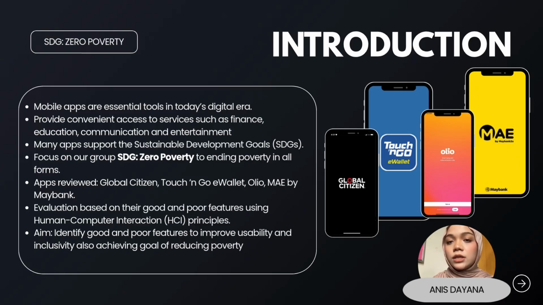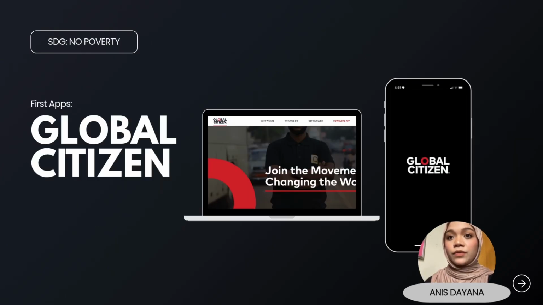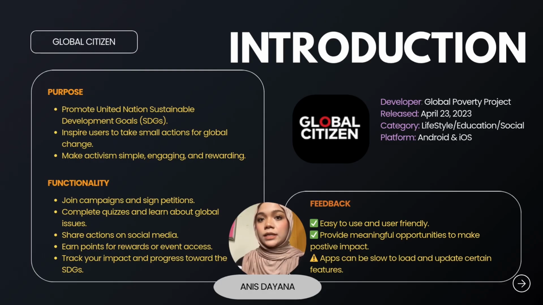In this presentation, we will review 4 apps, which are Global Citizen, Touch 'n Go eWallet, OLIO, and MAE by Maybank. We will look at their good and poor features based on human-computer interaction principles and see how each contributes to achieving the goal of ending poverty. So now let's begin. The first app that we review is Global Citizen, developed by the Global Poverty Project